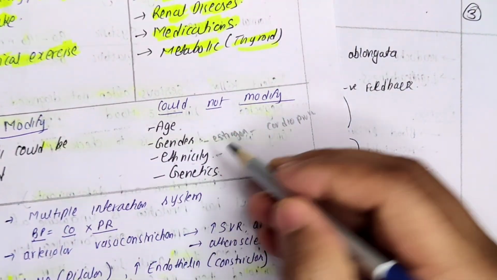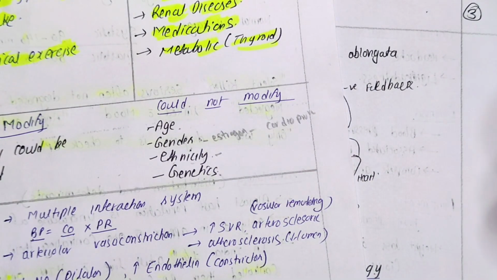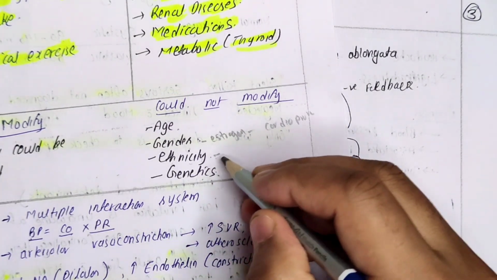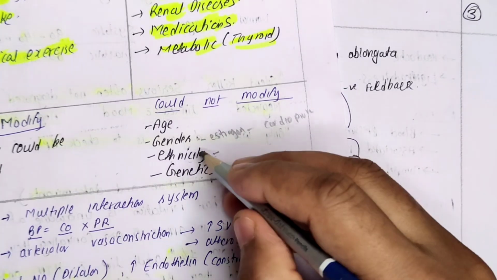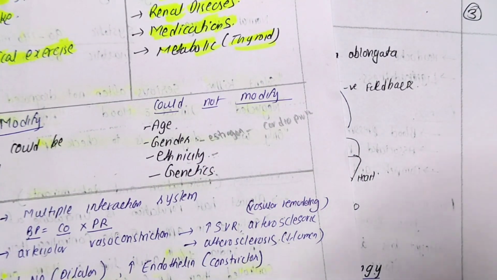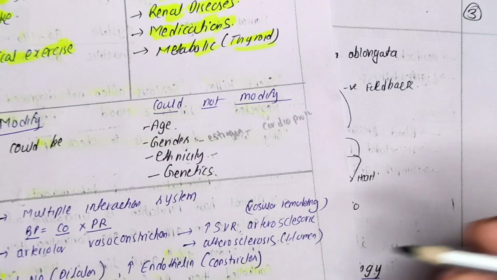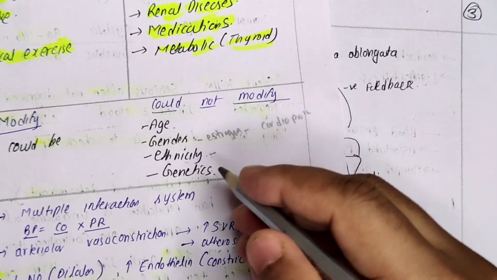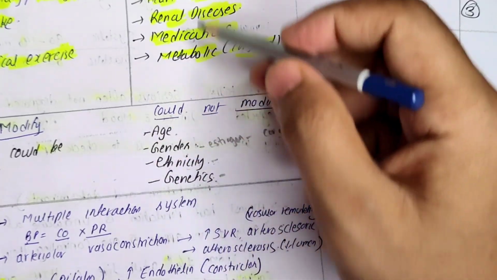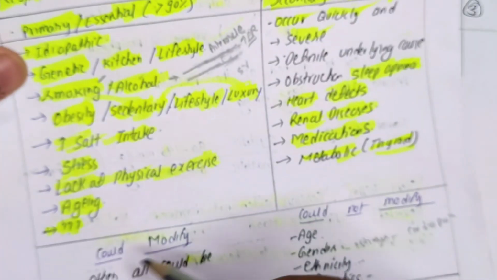Then another is the ethnicity. Some racial groups, like African people are different from Hispanic people, they are different from the Latin American people, they are different from the Indian people. So this ethnicity also plays important role in the progression of disease. That also we cannot change. Now once I am from the Indian origin or South Asian population, I am from Asia Pacific region, means I will be always Asia Pacific region person only. And genetics, I cannot change my genes. But except that, whatever all the factors we have discussed here, that can be modified.